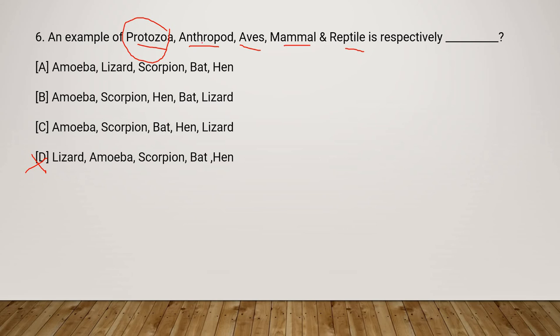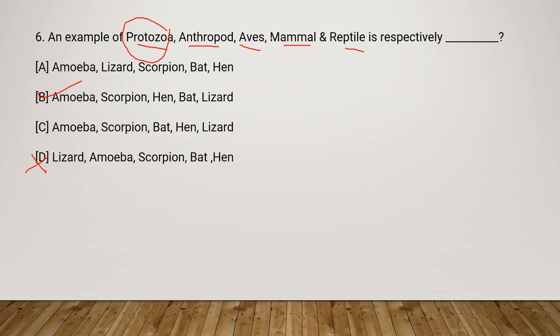Arthropoda is some crustaceans and all these insects, so obviously scorpion. Okay, so this is present in 2 options. Aves relates to birds obviously, and bat is a mammal, we know that. Reptile: lizard is a reptile, so we got our option as B. I hope you understood how we look at the options and the question.